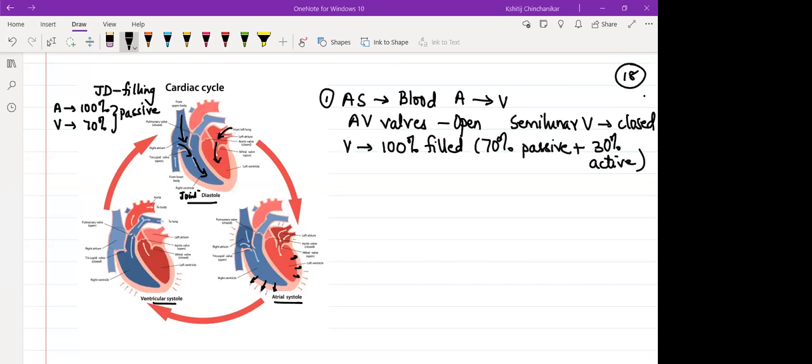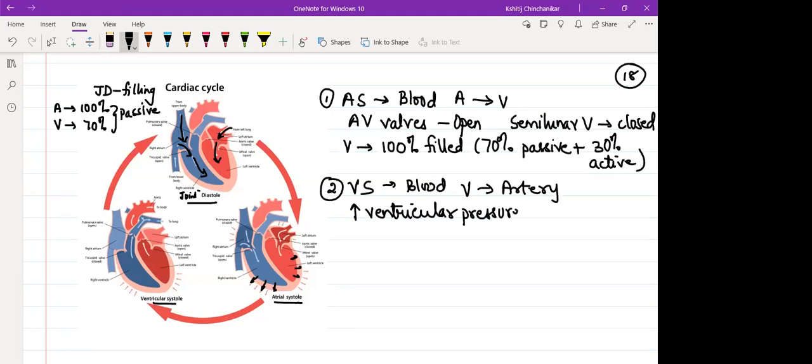I hope you guys are able to imagine this. So when we talk about the second stage of the cardiac cycle, ventricular systole, you want the blood to move from the ventricle to the respective artery. How does that happen? Prior to that, there is an increase in ventricular pressure.